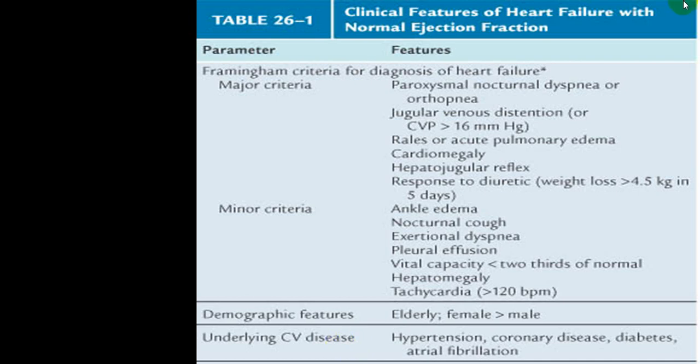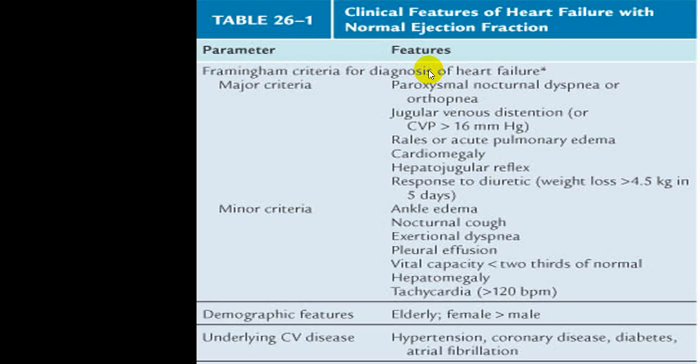This is what we call the Framingham score, with major criteria and minor criteria for congestive heart failure. You can go through it here at your leisure time. In the major criteria: PND, JVP elevation, basal crackles, or what we call rales or crackles, cardiomegaly, hepatojugular reflux, and response to diuretics.